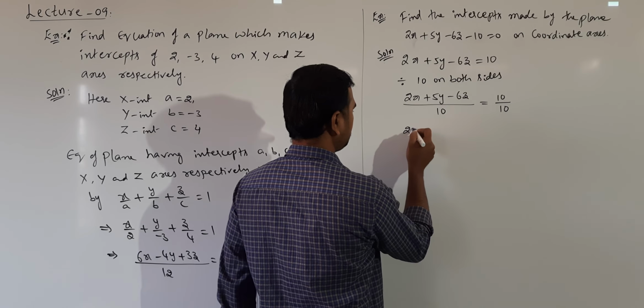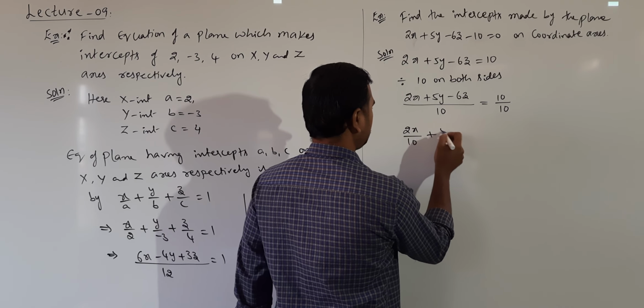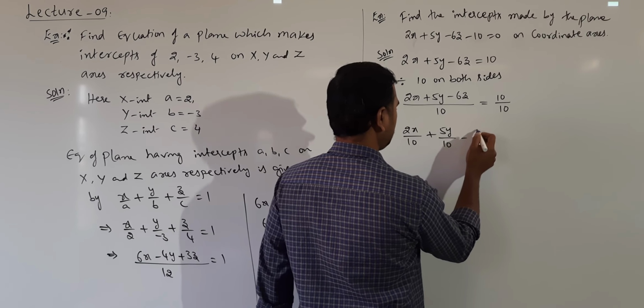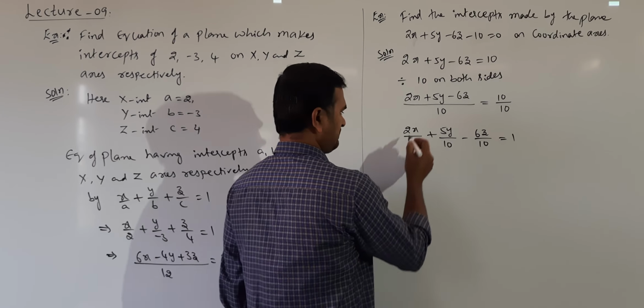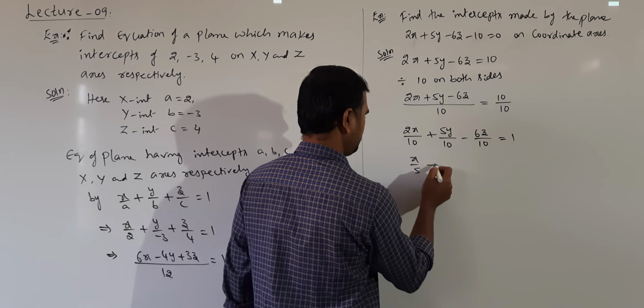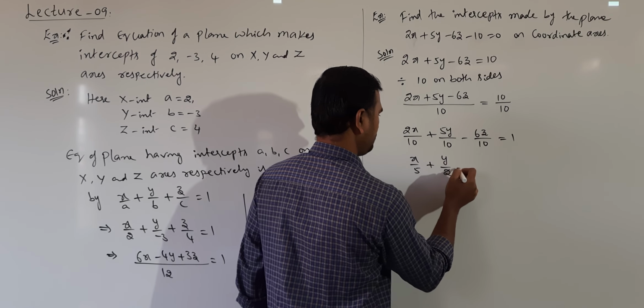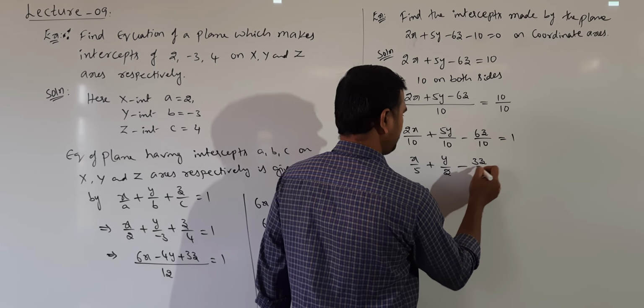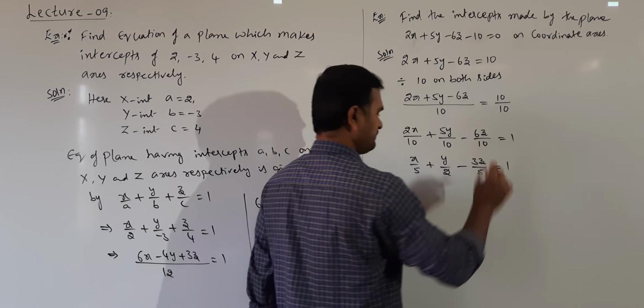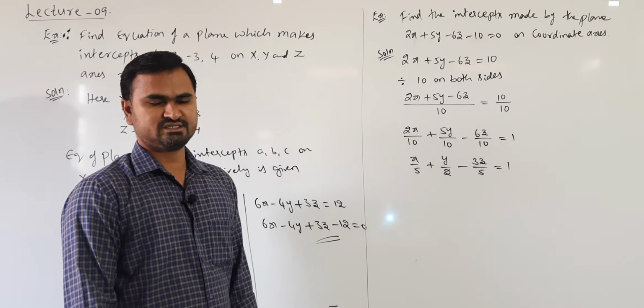Divide separately: 2x by 10 plus 5y by 10 minus 6z by 10 is equal to 1. So it is x by 5 plus y by 2 minus 3z by 5 is equal to 1. Now is it in intercept form?